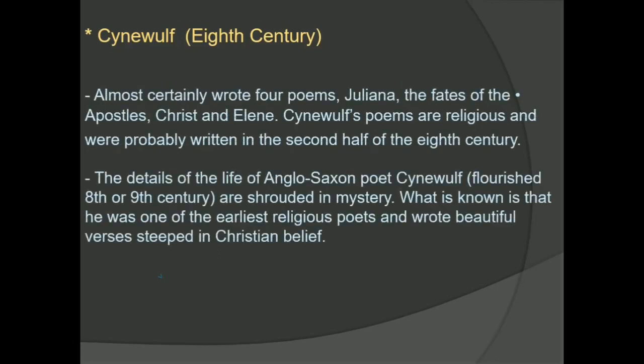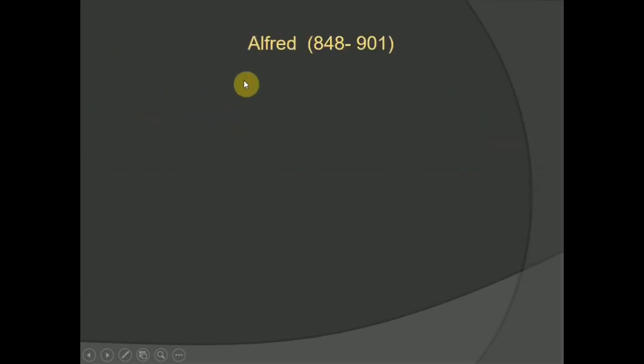The second is the details of the life of Anglo-Saxon poets. Cynewulf flourished in the 8th or maybe 9th century, and the details are shrouded in mystery. What is known is that he was one of the earliest religious poets and wrote beautiful verses steeped in Christian belief. This is what we mean here by the brief life of the second writer, Cynewulf. Let us go to Alfred,